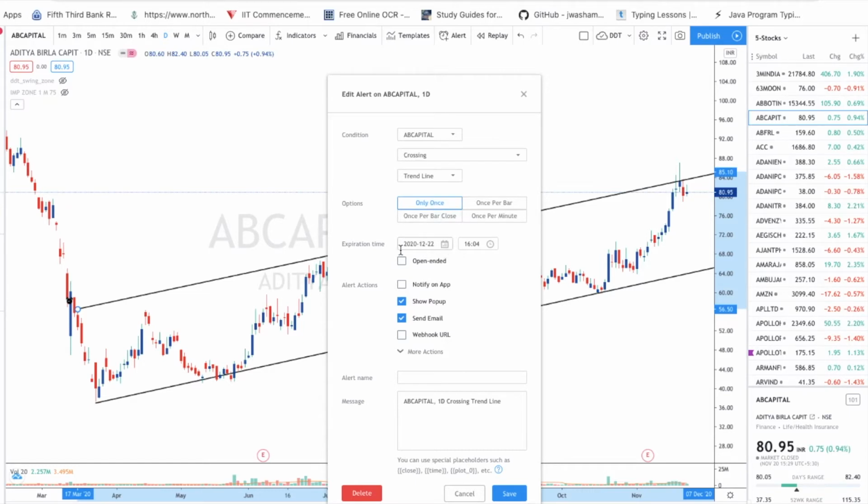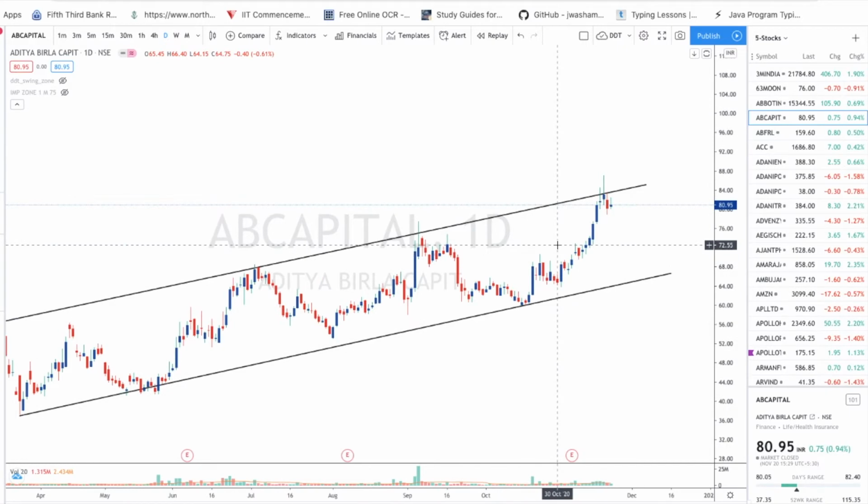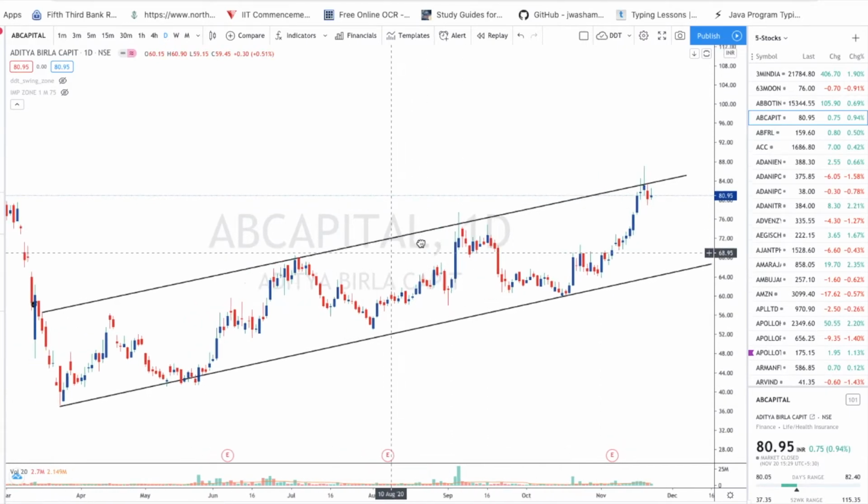expiration time, or at what time it should expire, and it will give the notification also, like a pop up, or it will send an email also, and it will give a notification on the app also. So whatever the TradingView app, there also we can get it. And the custom message, whatever you want to give, you can give here. Basically, once the breakout happens, please alert me. So like that also we can give, and just save it, so that we'll have that in our plate. So you don't need to watch it again and again. This alert will give all the information to you.